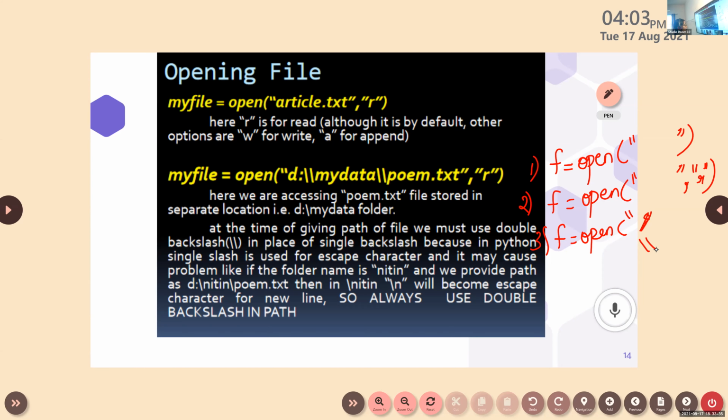Because in Python, what is the reason to avoid the escape character? Yes, a single slash has been used for special characters. If our path contains any \n or \t, then it will treat it as a special character. To avoid that, we are using double slash. Okay.